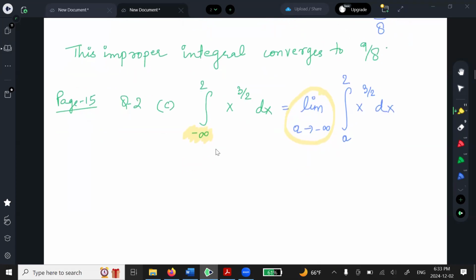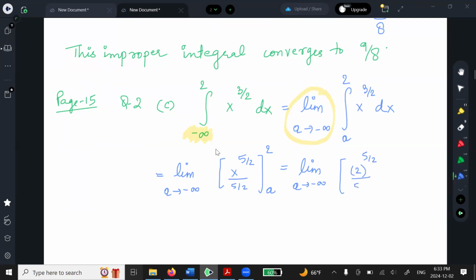Alrighty. So now how do I integrate this? So I have limit a approaching negative infinity, and I'm going to integrate that. So you add 1 to the power, what's that going to be? 5 over 2, divide by 5 over 2, and I've got a up to 2. Then I just solve it like a definite integral problem. You take the upper limit, replace the x with the upper limit, and you take the lower limit, replace the x with the lower limit, which is a.